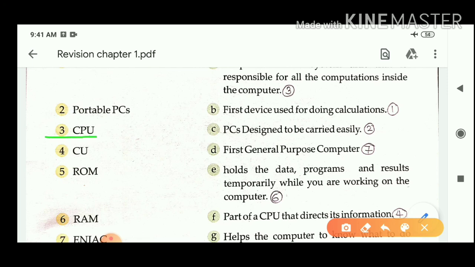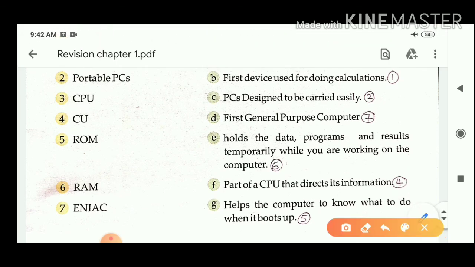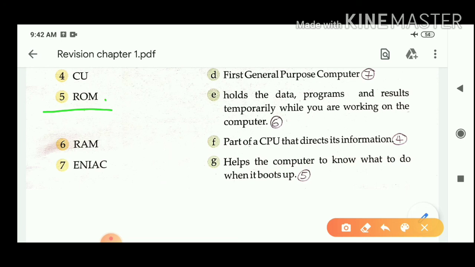Question third is CPU. The answer of this question is: chip inside the system unit that is responsible for all the computations inside the computer. Question 4, CU: part of a CPU that directs its information. Question number 5 is ROM: ROM helps the computer to know what to do when it boots up.